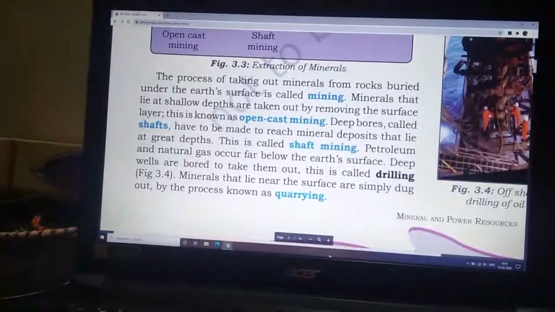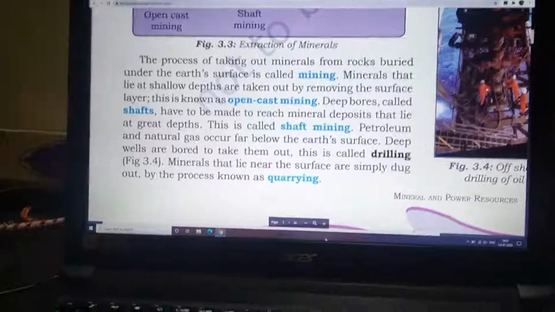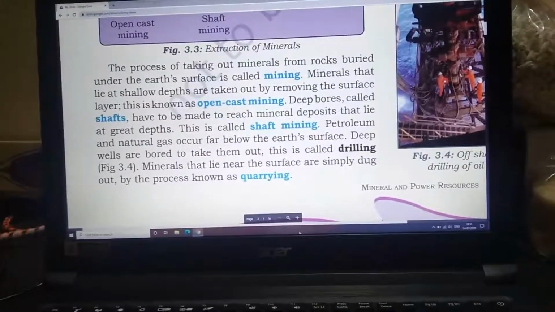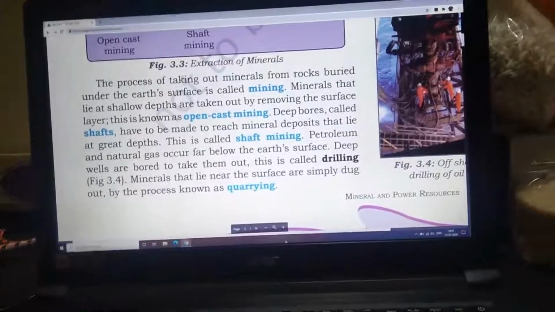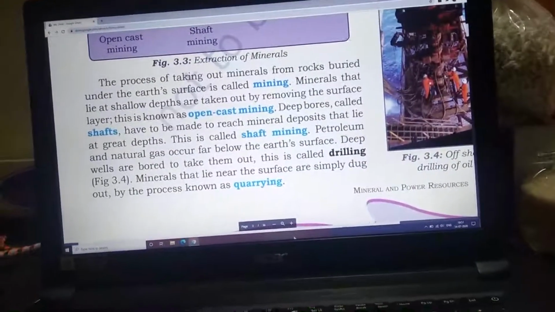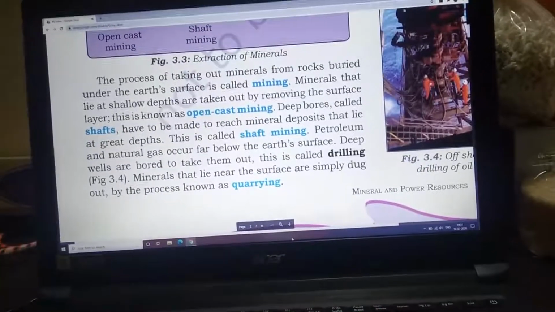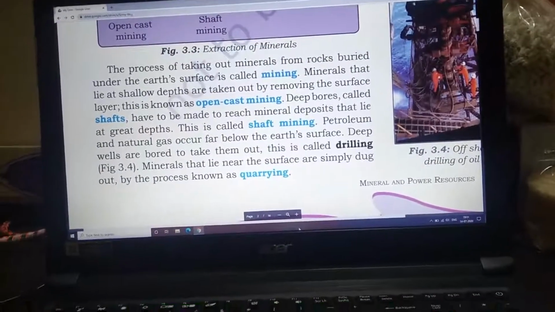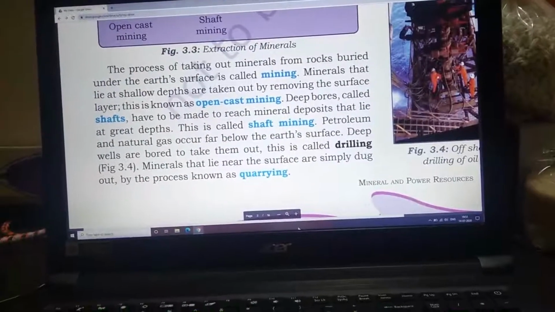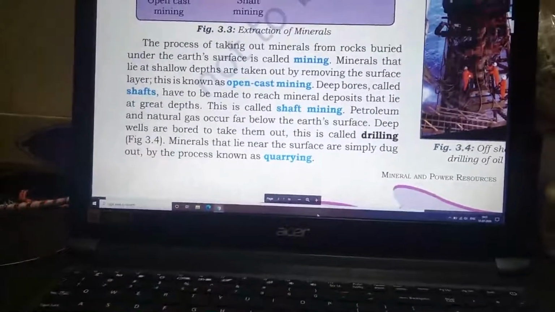Petroleum and natural gas occur far below the earth's surface. So these two things are very, very far from the earth's surface. Deep wells are bored to take them out. They are so deep inside that deep wells have to be made to take them out. This entire process is called drilling.